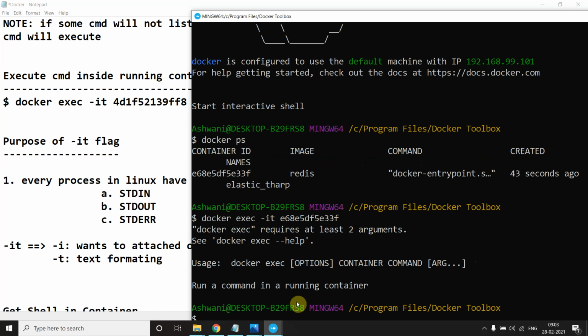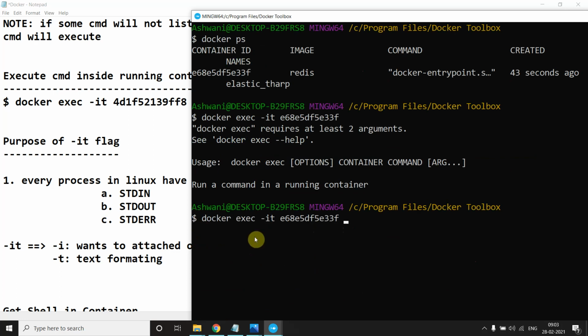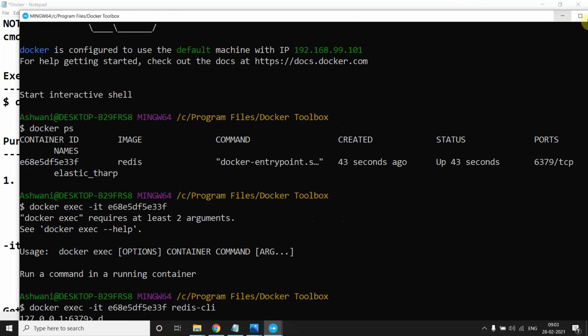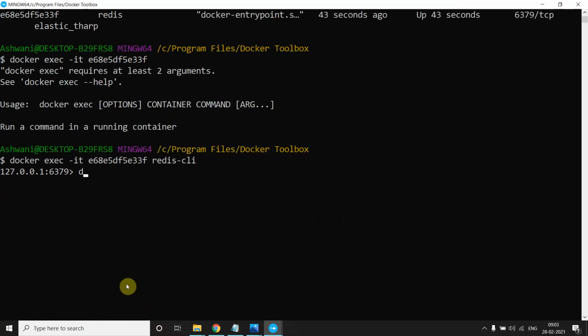Okay, yeah, I didn't mention a command name, sorry. redis-cli, it will execute, right? Now with the it, all the commands will execute inside this CLI. I will make it larger.